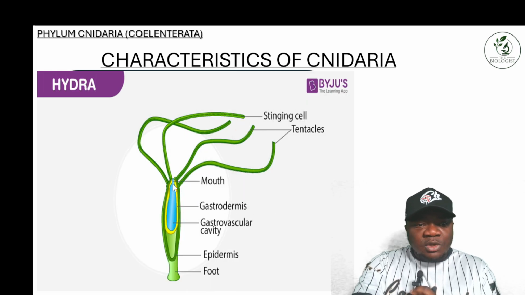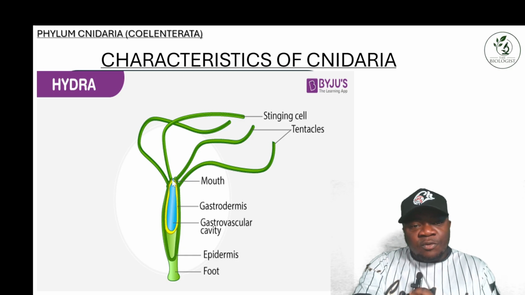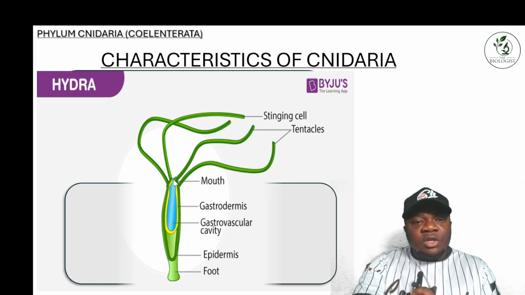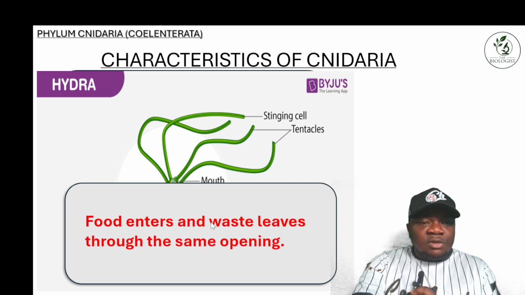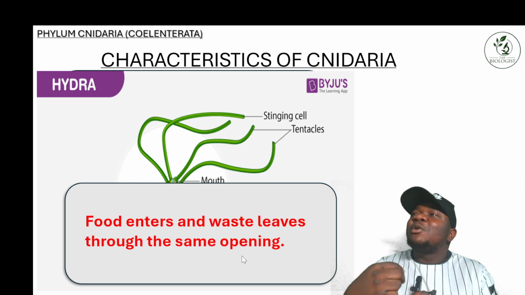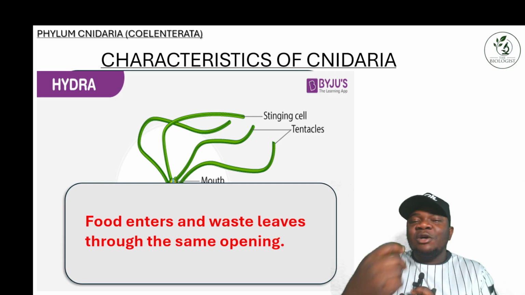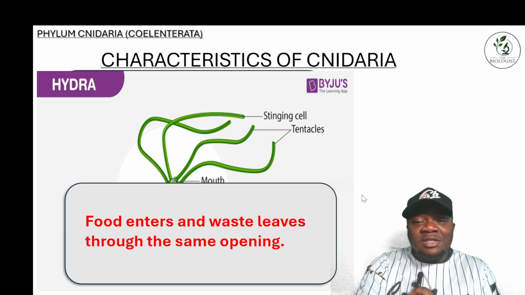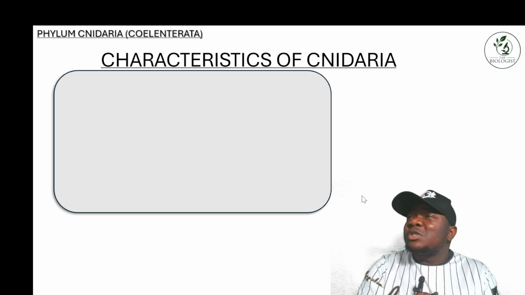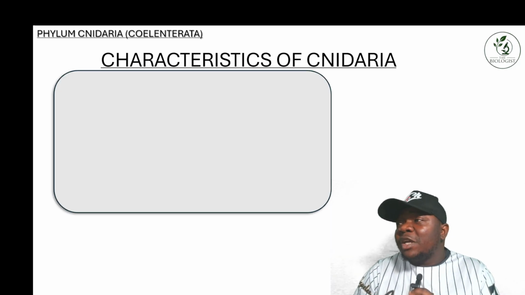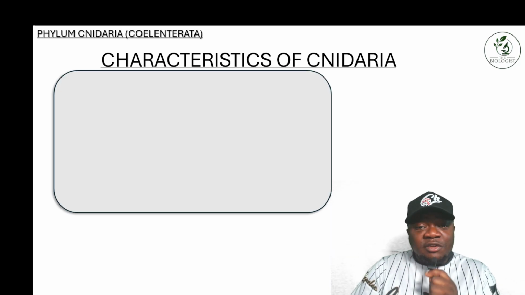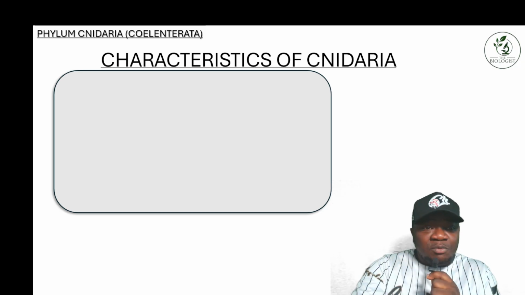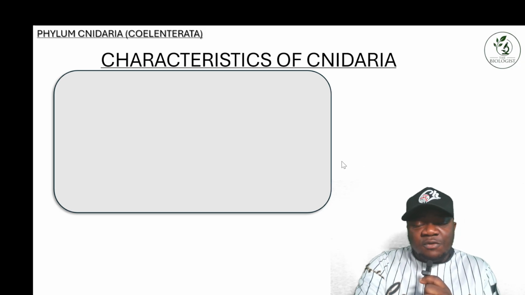This is where the mouth is located. You can see the mouth here. It's for both the mouth and the anus. Food enters and waste leaves through the same opening. So food enters through the mouth and also leaves out of the mouth. That's a very nice thing for us to observe in this phylum. What's nice about this phylum and the other phyla is that they have their own specific characteristics that make them unique. That's why they've been classified into these different groups.